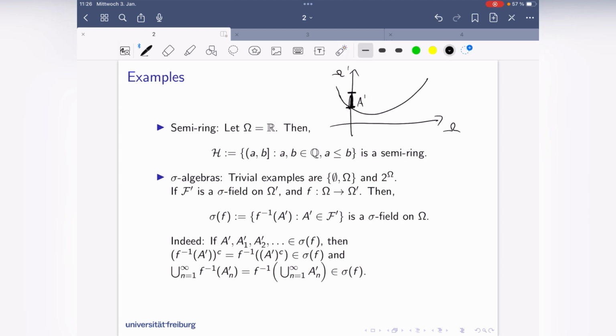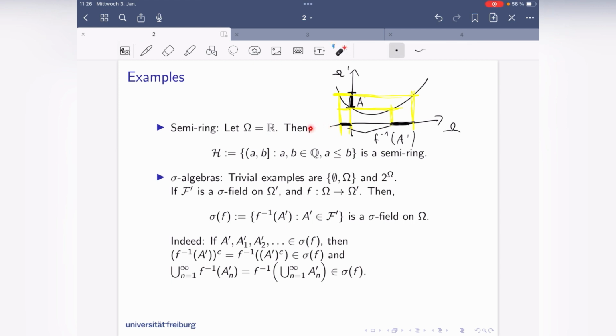So what's here? Well, I have to draw it like this, down here, down here. The set consisting of the union of these two here, that's f to the minus 1 of A prime.